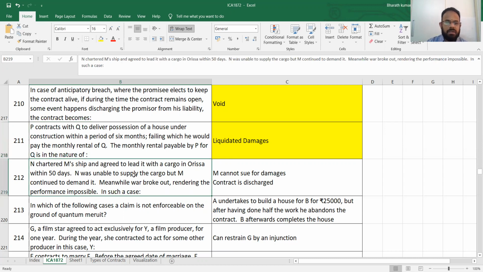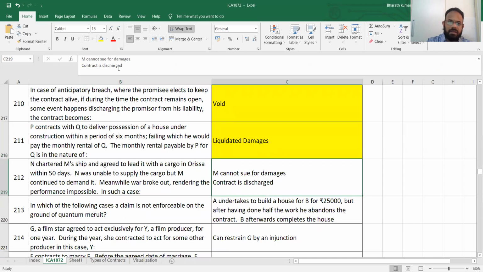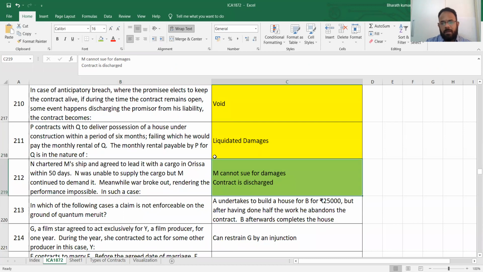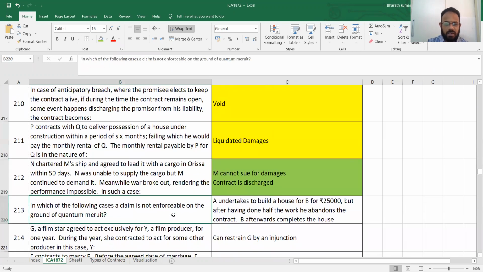Next, N chartered M's ship and agreed to load it with the cargo in Orissa within 50 days. N was unable to supply the cargo, but M continued to demand it. Meanwhile, war broke out, rendering the performance impossible. In such case, it is supervening impossibility. Nobody can claim anything for a damage. It is discharge. Why I am marking it in green? Because you should not say now they can accordingly sue for it. No, supervening impossibility, contract will automatically get discharged.